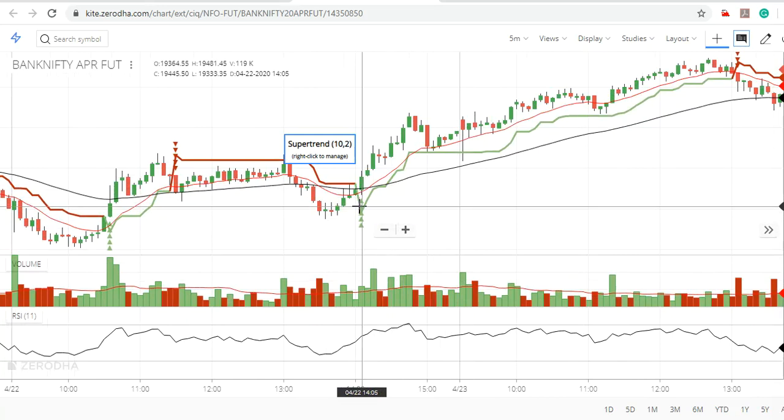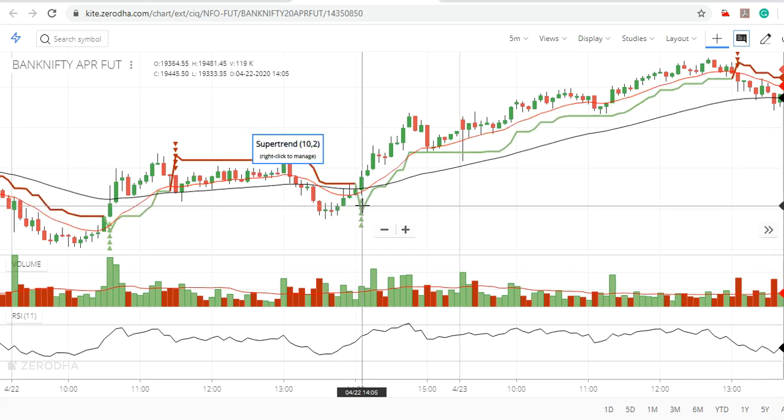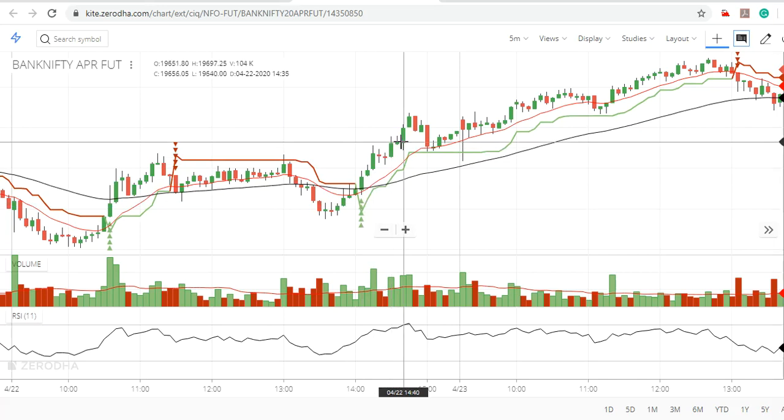It has crashed. Okay, what is the time? 14:05. On which date? 22/4. What is the range? The high is 19,481, low is 19,333. It's about 148 points. Target is 19,629. We have got 19,629 here.